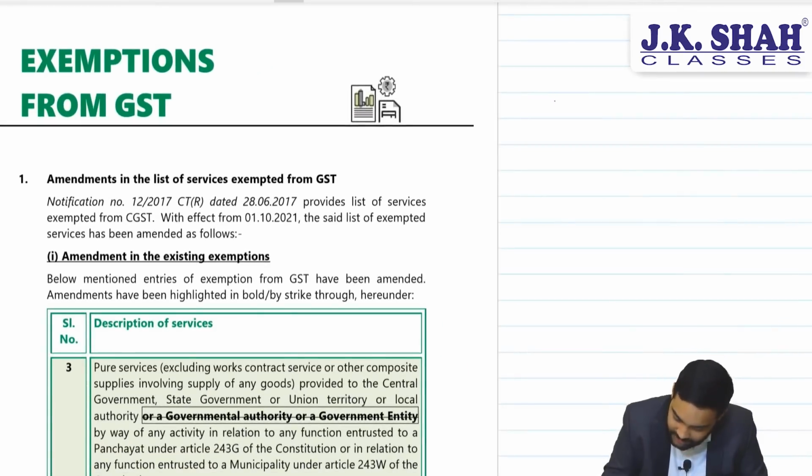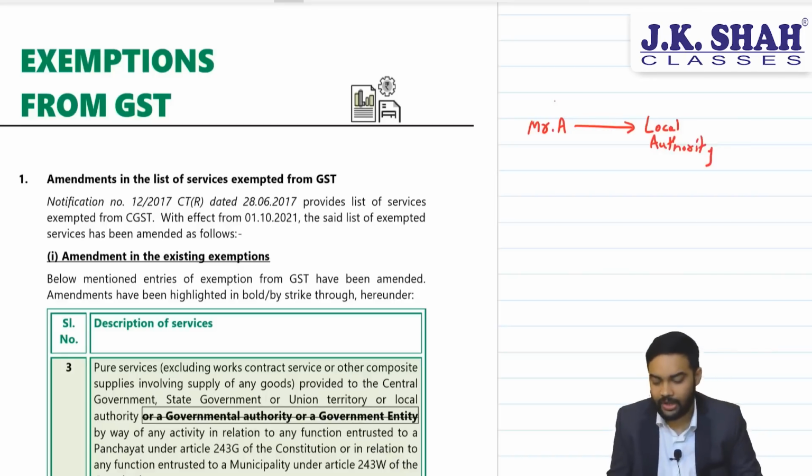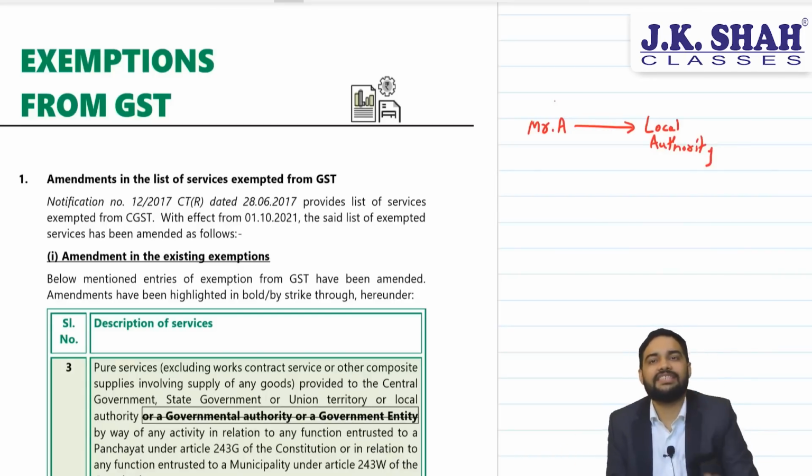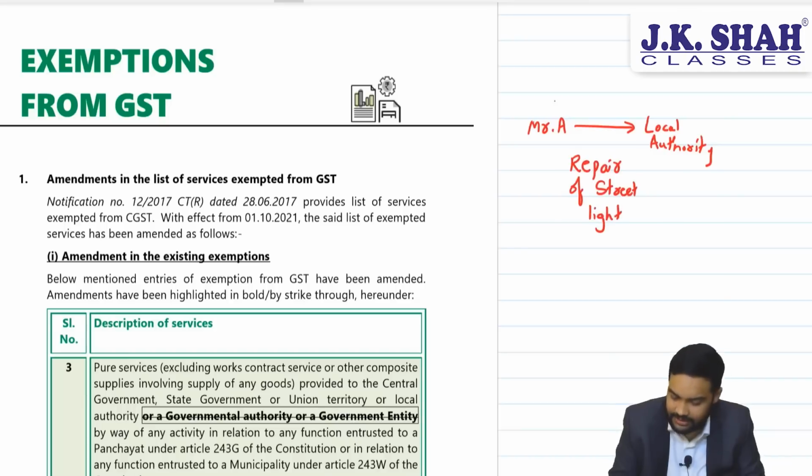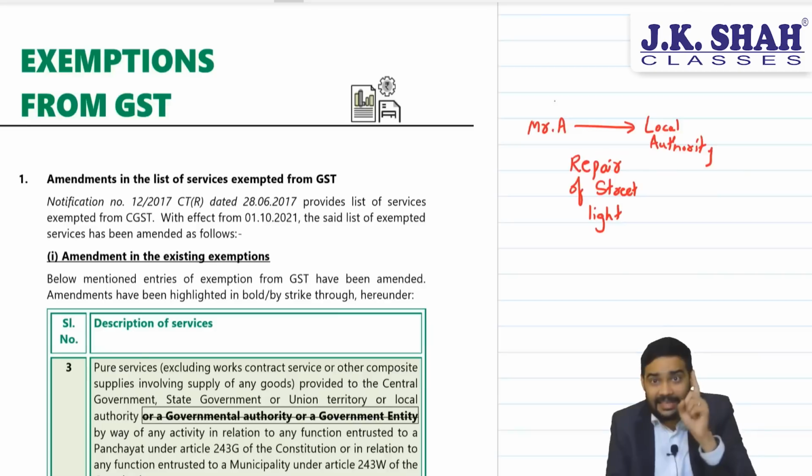See, there was an exemption when, suppose, Mr. A is providing service to a local authority or to the government. What kind of service is he providing, sir? He was providing repair of street light. This repair of street light service is a function entrusted under the Constitution of India. This was exempted from GST. Even today it remains the same.